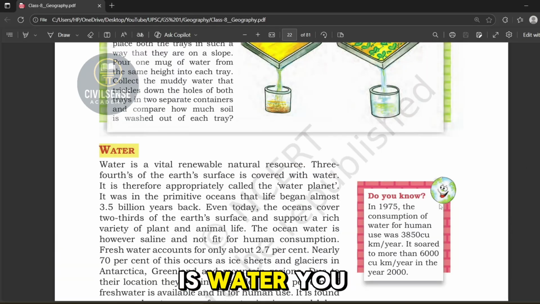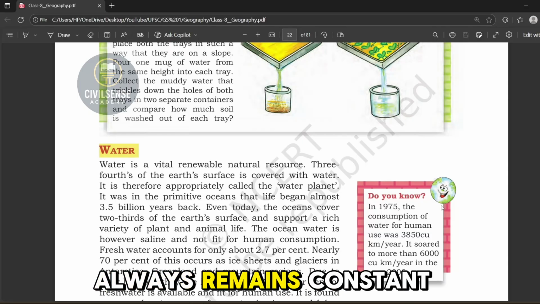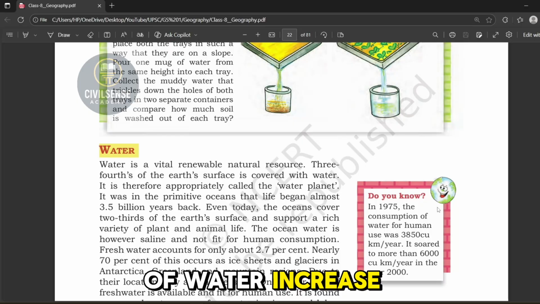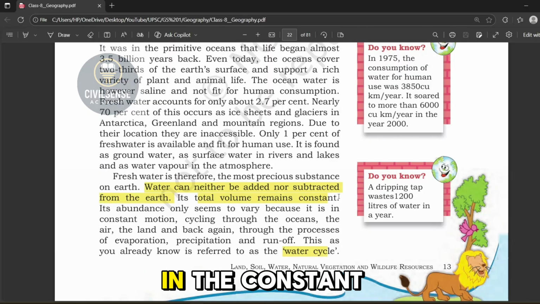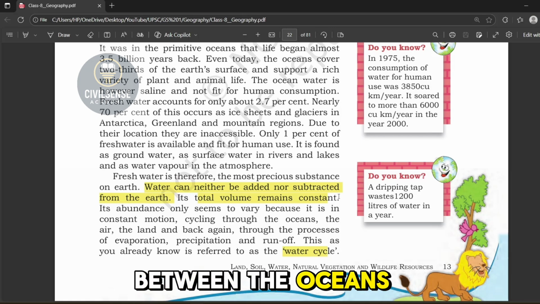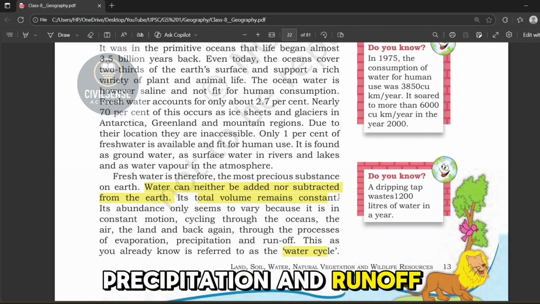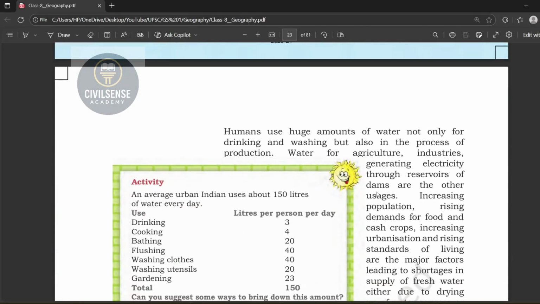The next topic is water. You know, water is a very important resource, right? Water can neither be added nor subtracted from the earth. Its total volume always remains constant. You might wonder, suppose there's a heavy rainfall, doesn't the amount of water increase? But no, it remains constant. Its abundance only seems to vary because it is in constant motion, that is, recycling between the oceans, air and land again and again through the process of evaporation, precipitation and runoff. This process, as you already know, is called the water cycle.